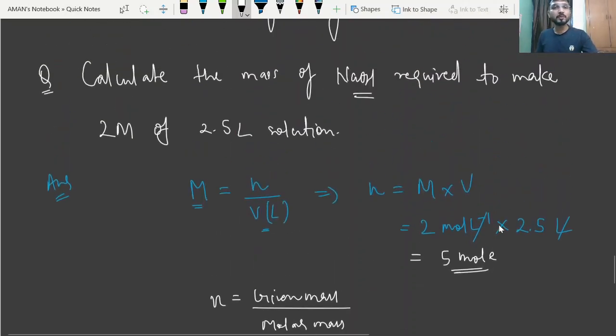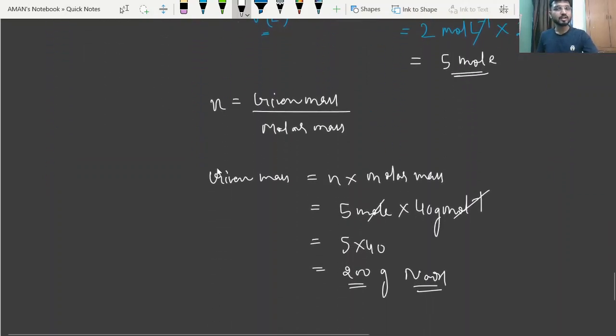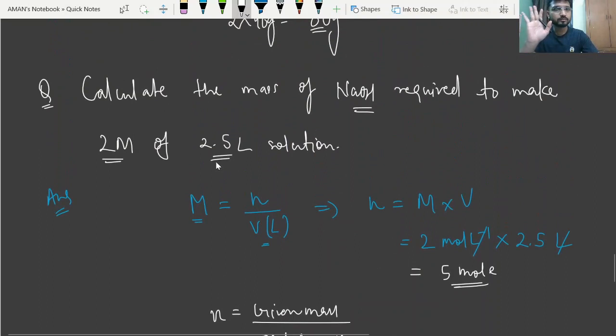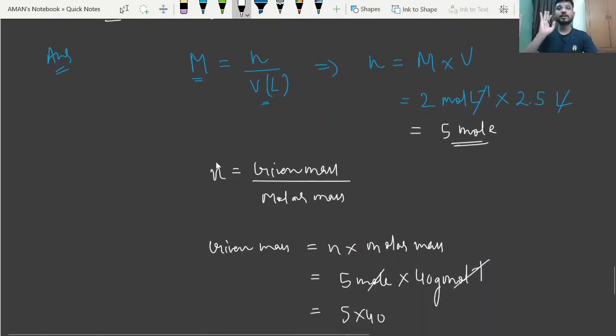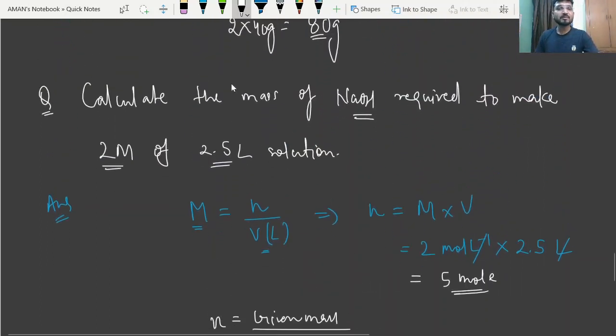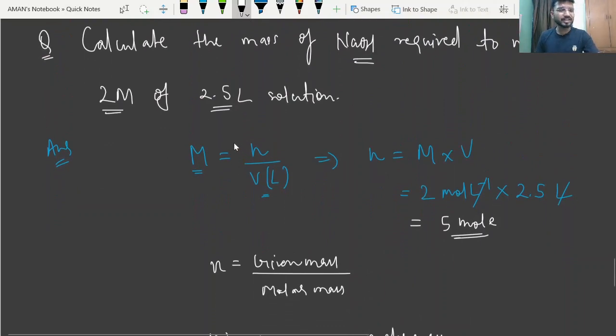Means if you want to prepare 2 molar, 2.5 liter of solution, right? So 200 gram NaOH you have to add. Getting my point, right? Okay, so beta, this is the method in which you are using the formula, but there is another method, beta, which is more easy, and you can get command of this concept. That is called the unitary method. So you can also solve this by the use of the unitary method.